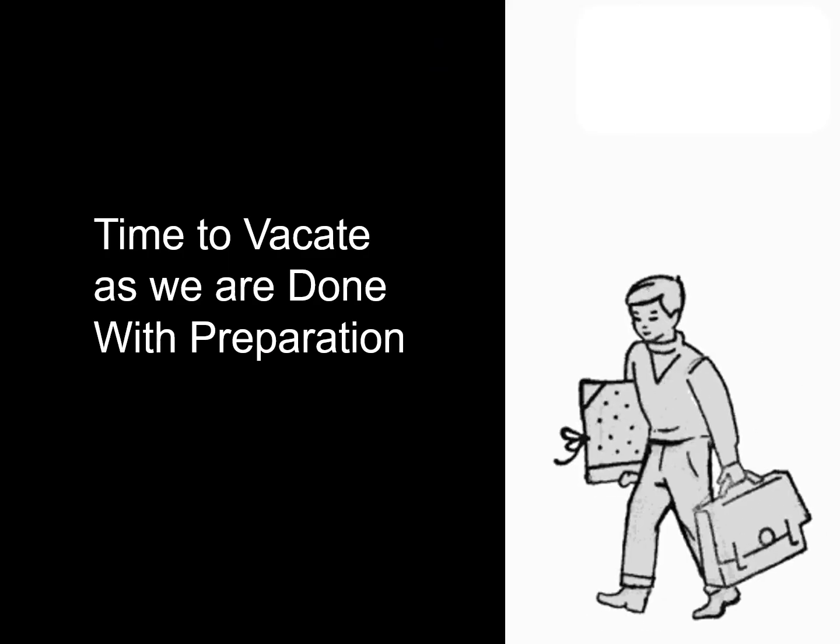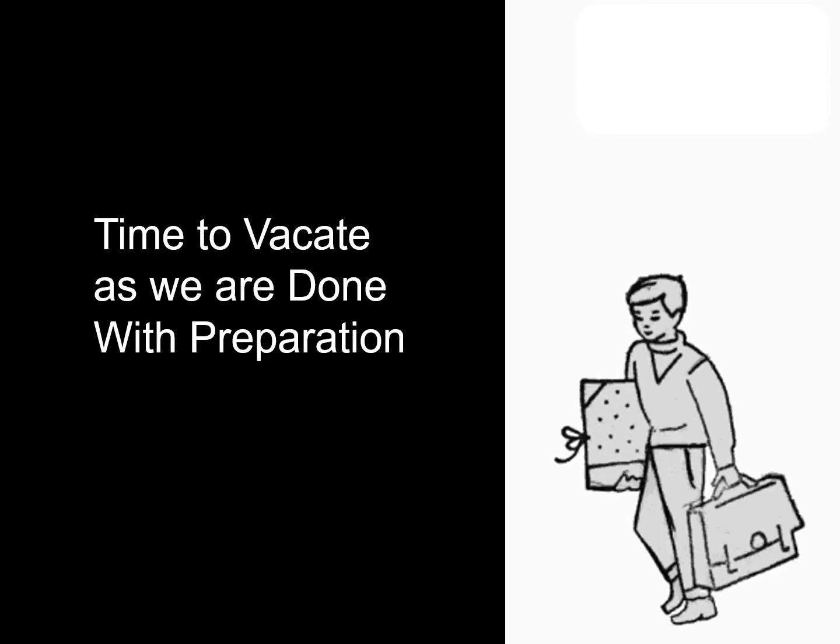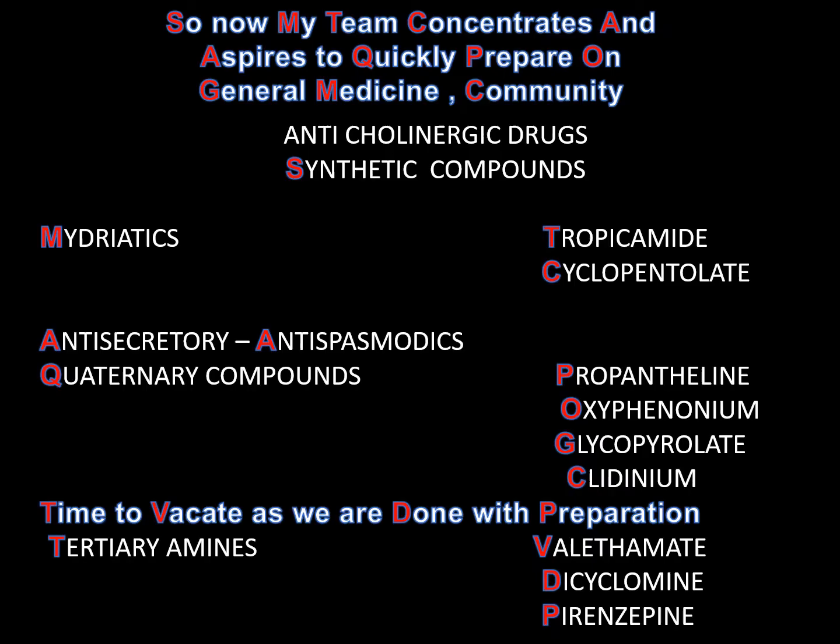Moving on to the second section, that is: time to vacate, we are done with preparation. We have seen in the previous slide anti-secretory antispasmodic quaternary compounds. Now we are seeing tertiary amines in the second section. So tertiary amines, T: time to vacate as we are done with preparation.